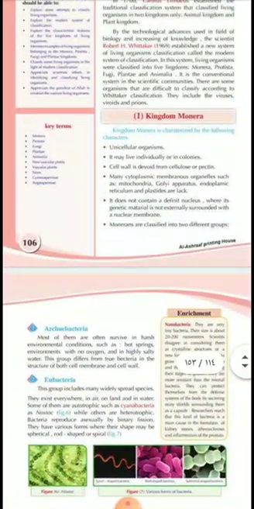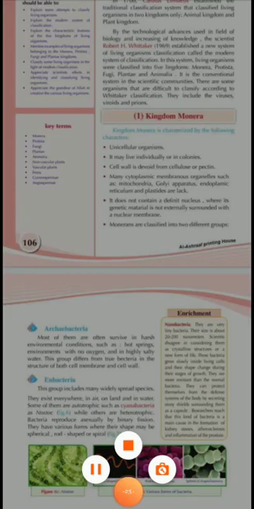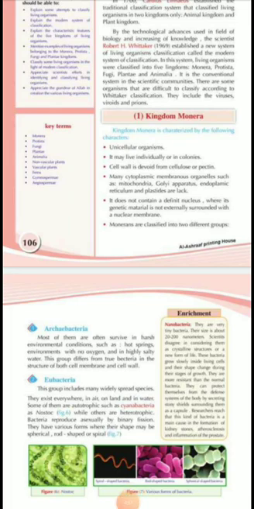What does the word prokaryotic mean? It means the nucleus doesn't have a definite shape and has no envelope membrane. You can find the genetic material in the cytoplasm, not surrounded by any nuclear envelope.